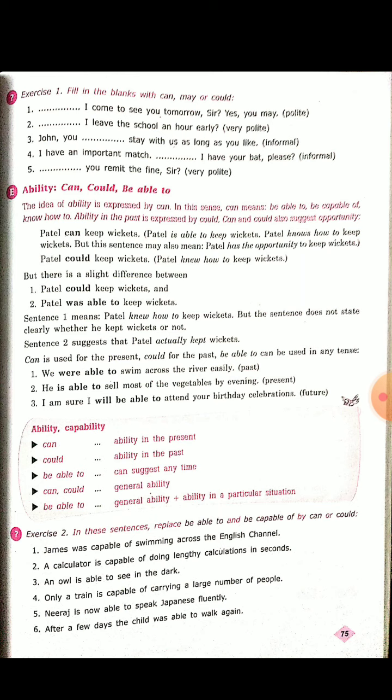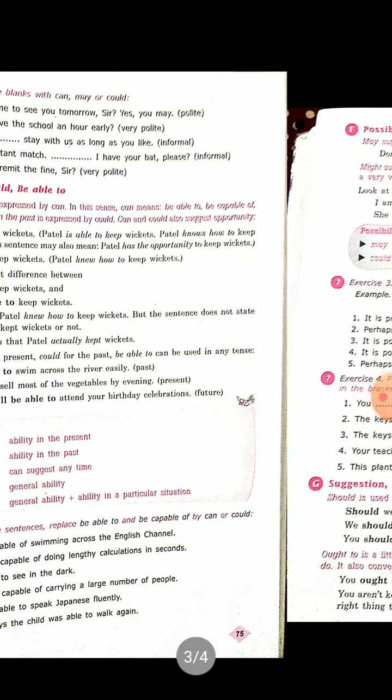Now, ability and capability. Can: ability in the present. Could: ability in the past. Be able to can suggest any time. Can and could: general ability, and be able to: general ability plus ability in a particular situation. Now, in these sentences, replace be able to and be capable of by can or could. You have to do these sentences.